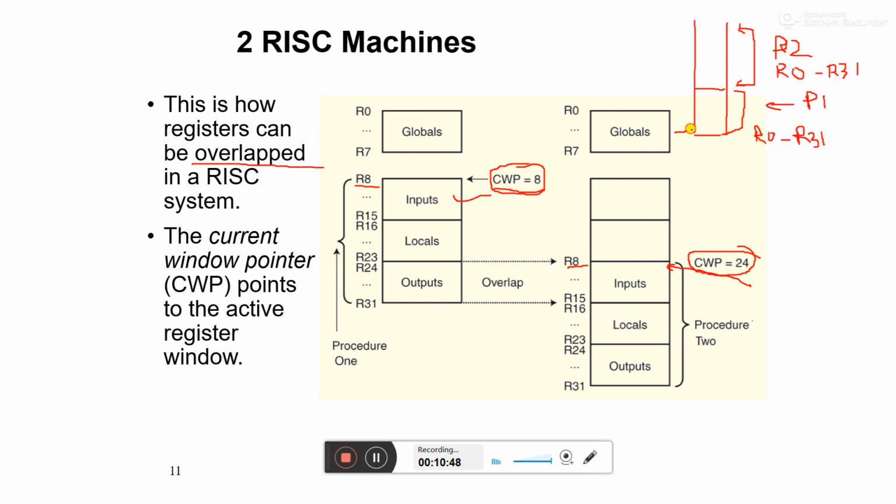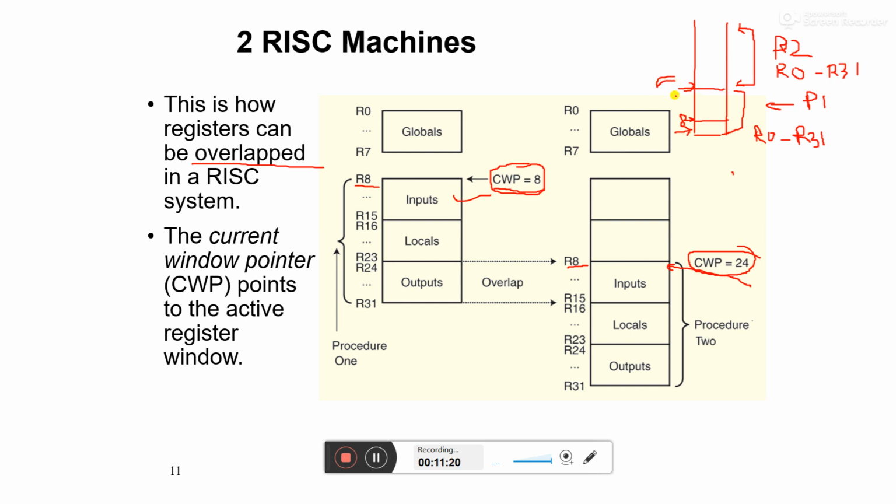After globals we can define the CWP. So if there are some global registers, and CWP is 8, I can say CWP is 8 for procedure 1. Now if I want to change to procedure 2, I just need to change my CWP, which is 24 here.